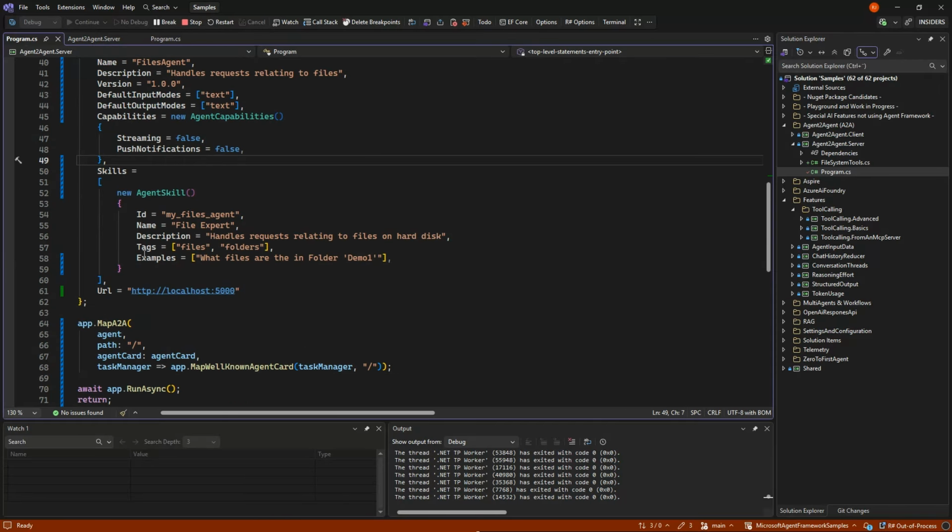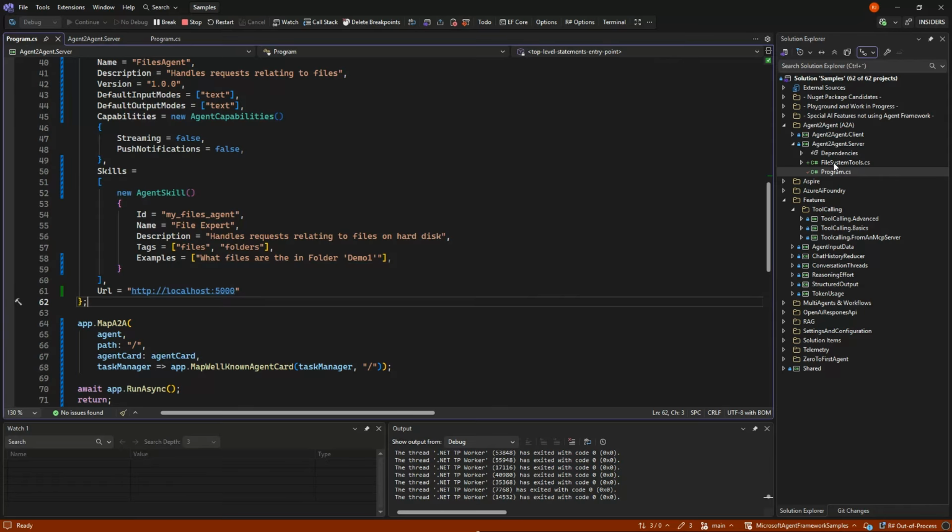But we have one skill, which we call an agent skill, which is just that we are file experts and we can answer questions about the files. We can give some tags, so different agent cards can be categorized and stuff. And we give a small example on how we work. And then we give the URL that we need to be.